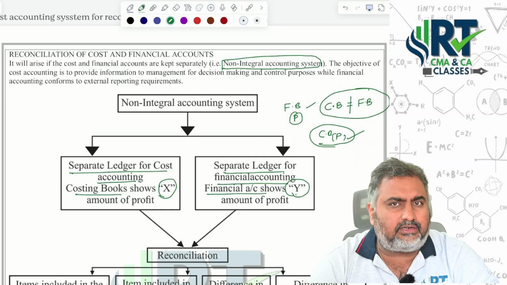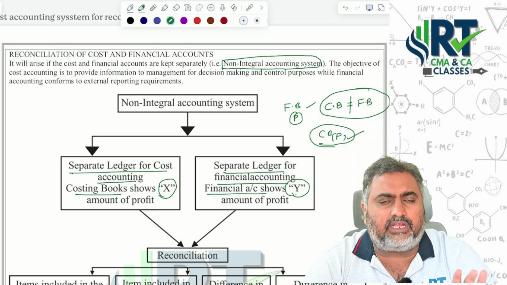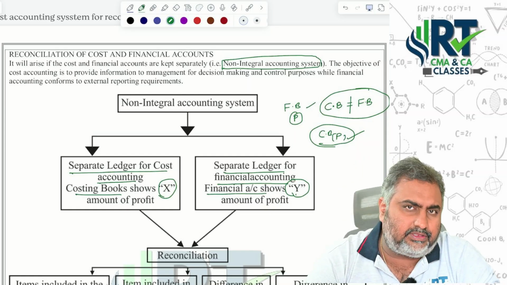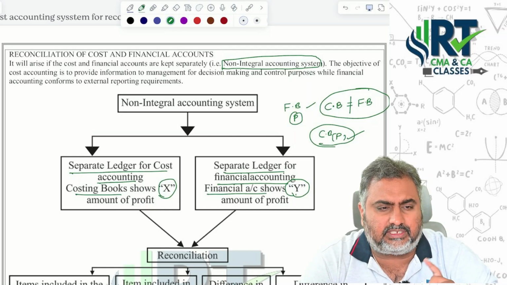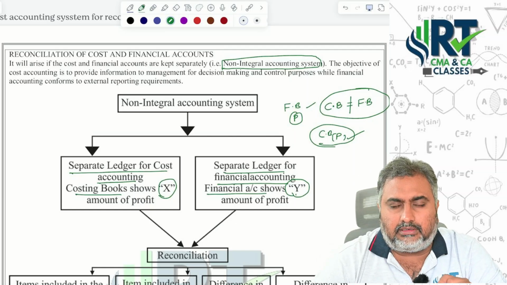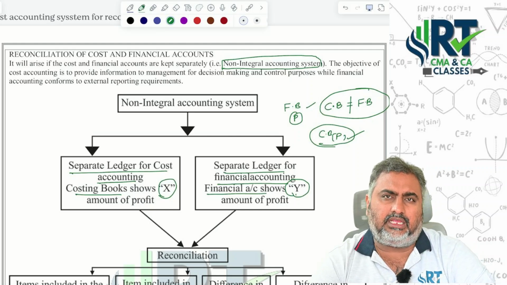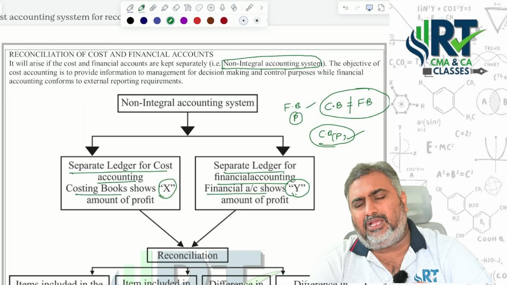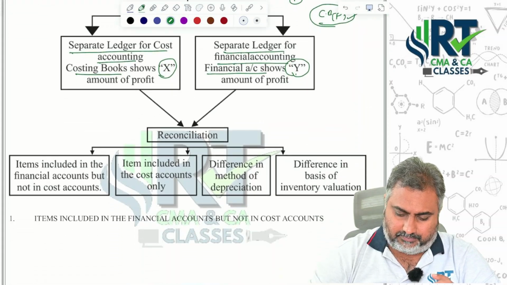I am not saying that you are not supposed to take financial books profit as the starting point for your reconciliation. You can go with that, but my advice is to go with costing profit as the starting point. So it is important to know the causes which generally give rise to the differences in costing and financial accounts. They are briefly explained here.